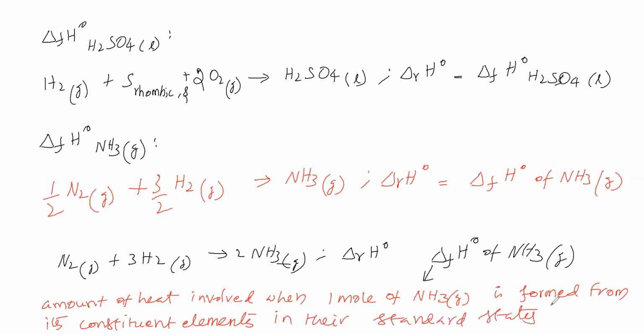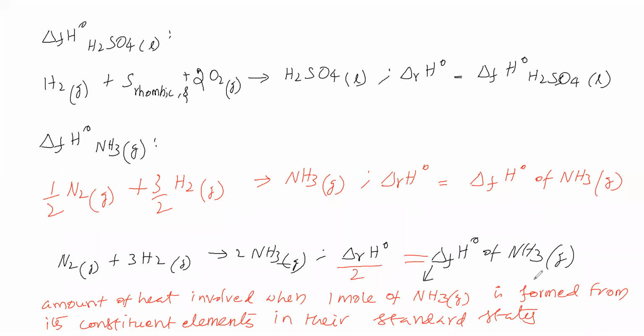Okay, so the definition of this one we got it. Standard enthalpy of formation of ammonia gas means this. Now in this reaction, how many moles of ammonia is formed? 2 moles of ammonia is formed. For that, the heat involved is delta rH naught, but we want it for 1 mole of ammonia, therefore you divide this by 2, and we will get the standard enthalpy of formation.